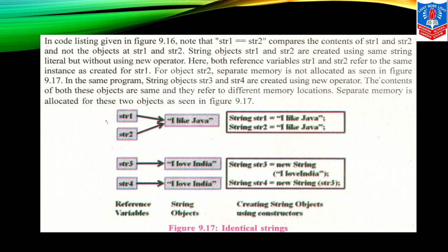Whereas in the same program, string objects 3 and 4 are created using the new operator. So they have different memory locations. Separate memory is allocated for these two objects, as seen in 9.17, children. Identical strings.